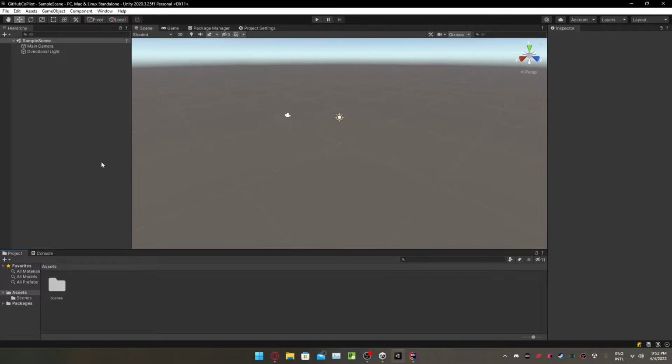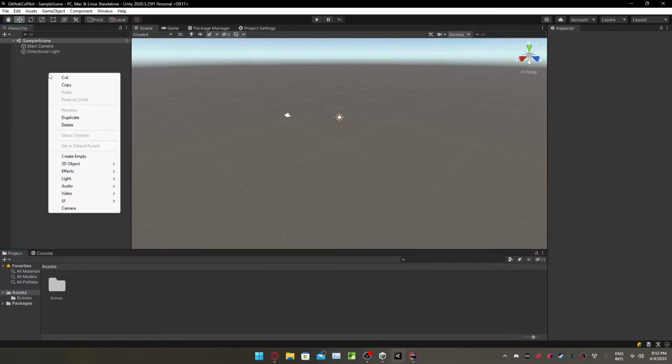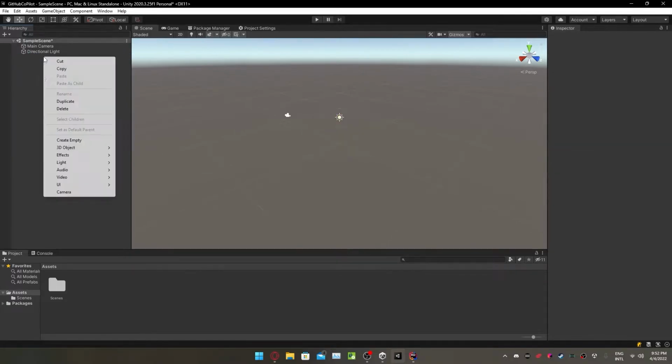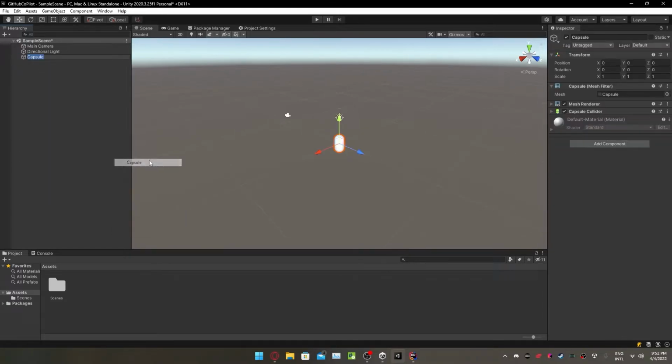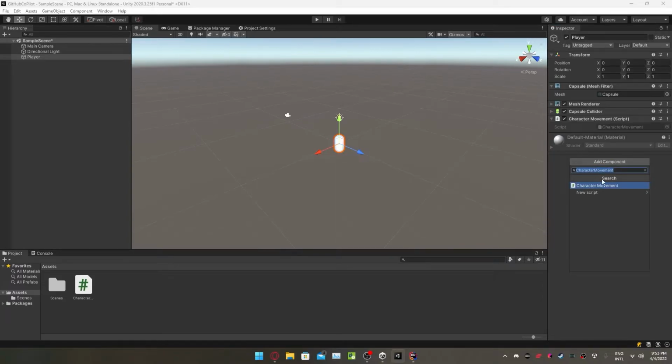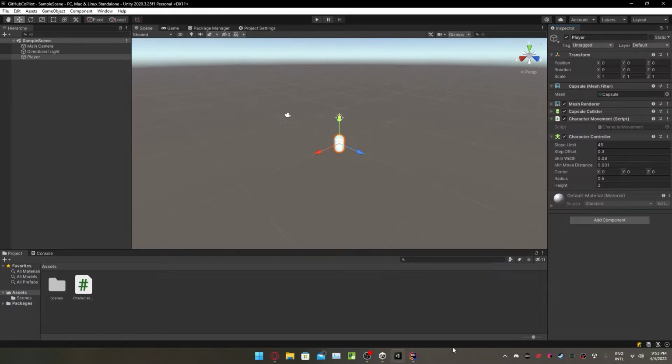Okay, now here we are in our empty scene. So let's just create a... No, not the sphere. Let's create a capsule. This is our player. And we want the character movement script. Let it load. And we need our character controller. Okay. Let's open up the script.